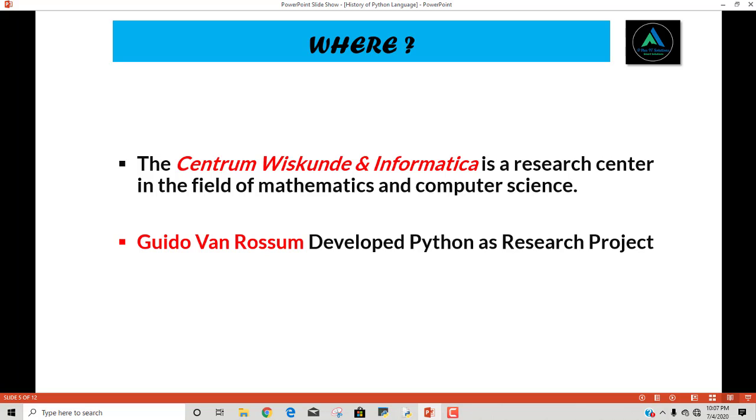The Centrum Wiskunde en Informatica is a research center in the field of mathematics and computer science. Actually, it is part of the NWO where Guido van Rossum was working, and Guido van Rossum developed Python as a research project in this institute.